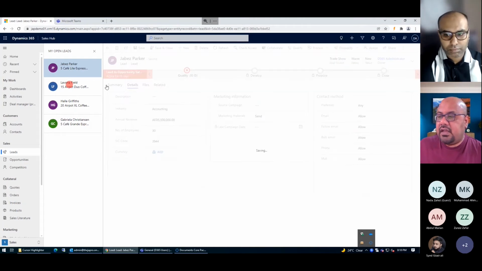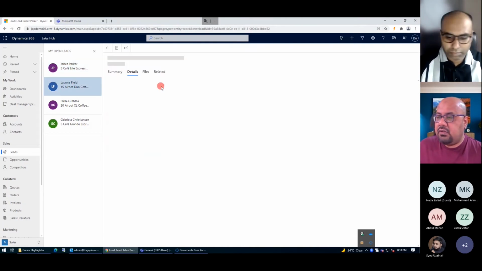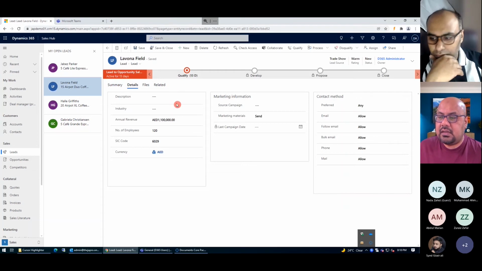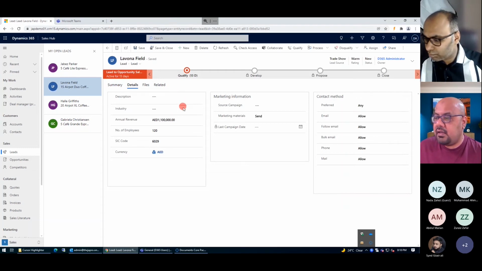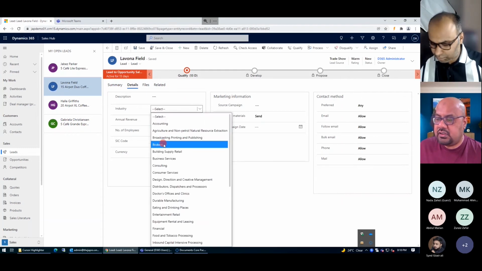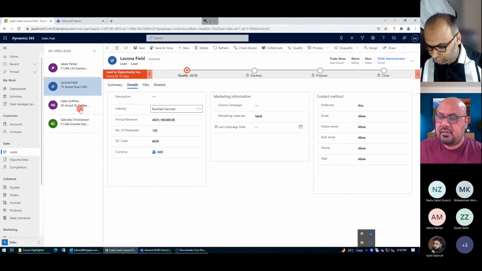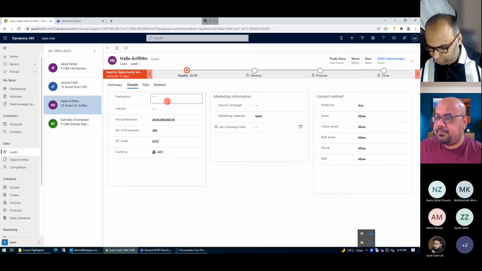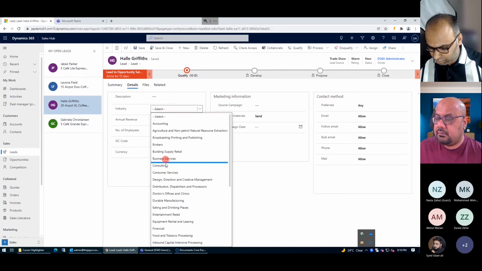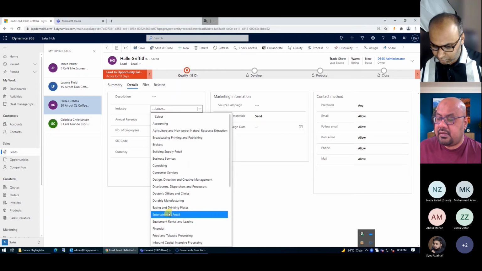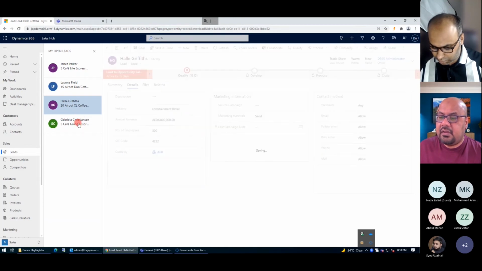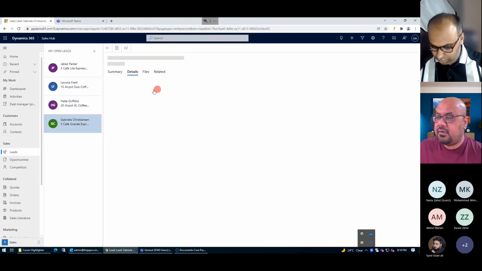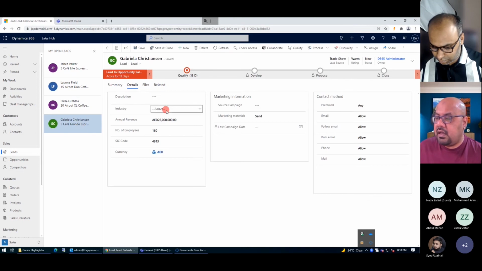I'm just going to navigate to another section, which is the lead owner. And here I'm just going to change it. So let's take the example of business services. Similarly, I'm just going to update it for any other industry here. I'm just going to put it here as entertainment, and same thing for the last one. I'm just going to change.